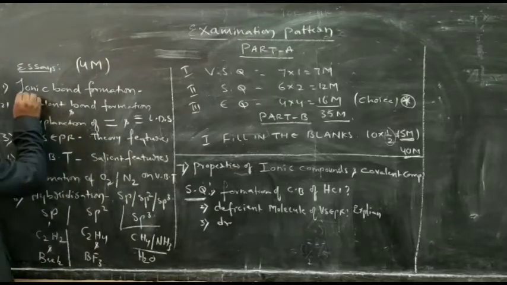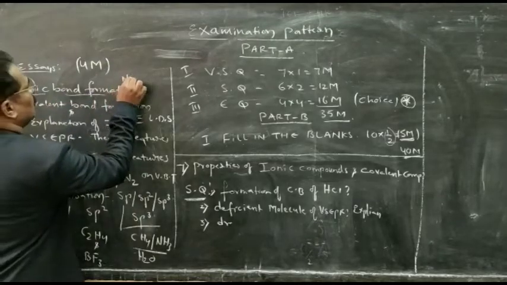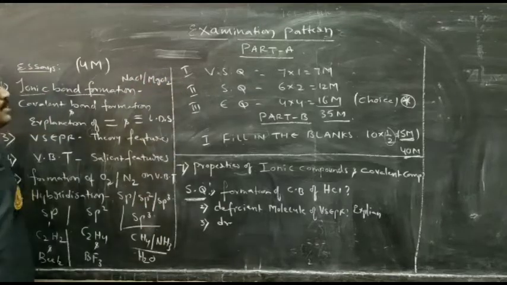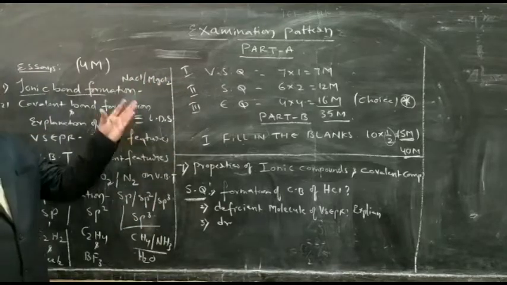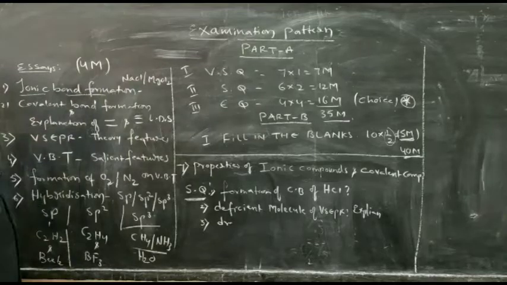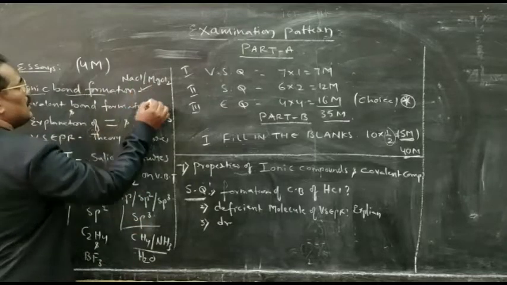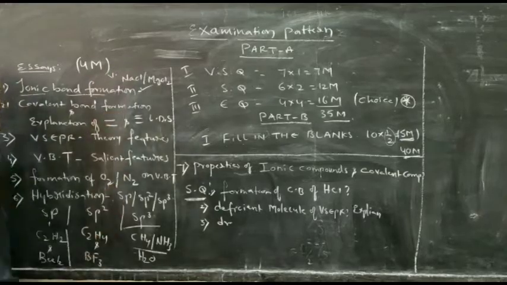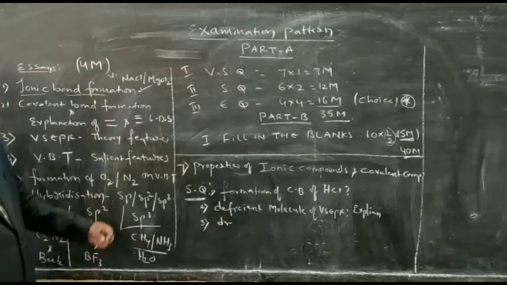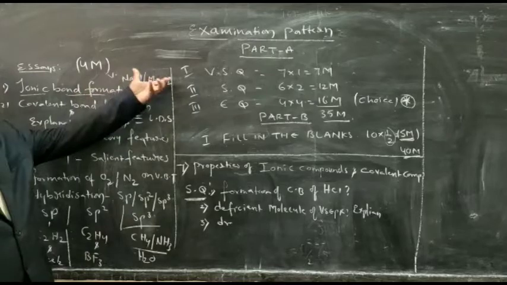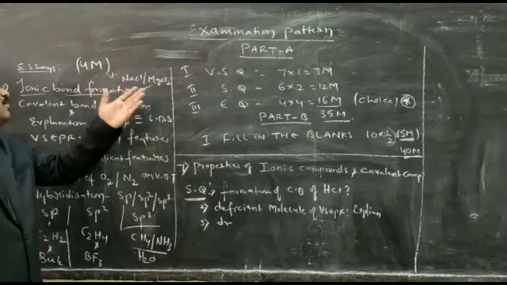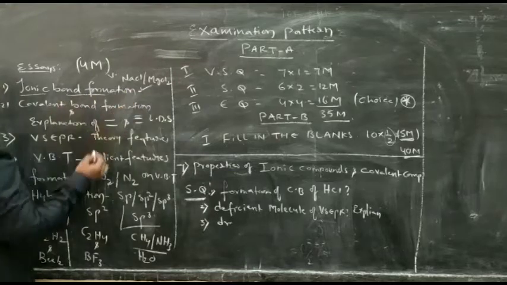If you go for ionic bond formation, we have seen so many examples: sodium chloride, magnesium chloride, sodium oxide, aluminium chloride also we have seen. From all those examples, ionic bond formation is based upon valency, the electronic theory of valency. If you study it, we can easily get a direct question, that is ionic bond.